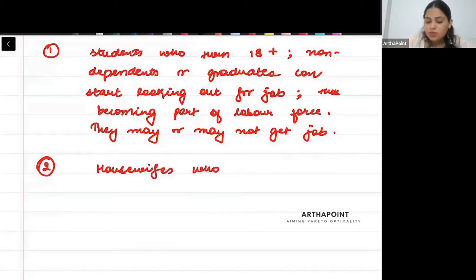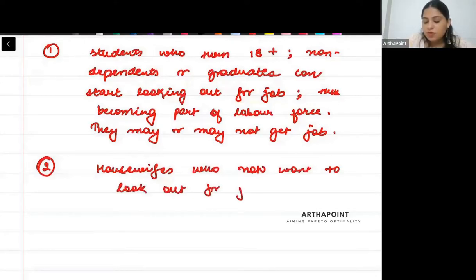who now want to look out for job. Again, they may, this is V beta, they may or may not get a job, but they're looking out for job now. So therefore, they're becoming part of the labor force.